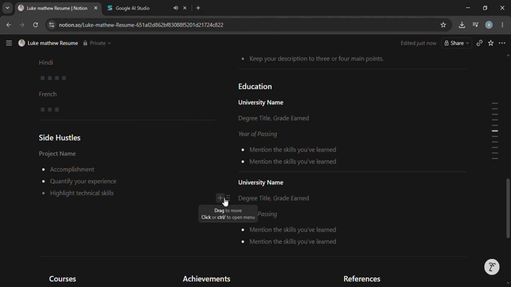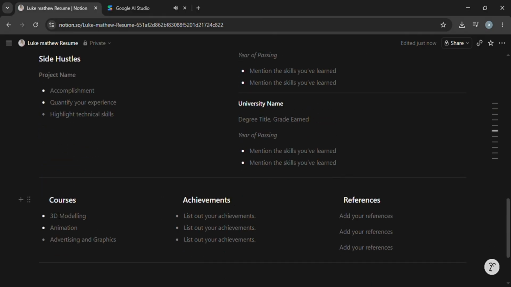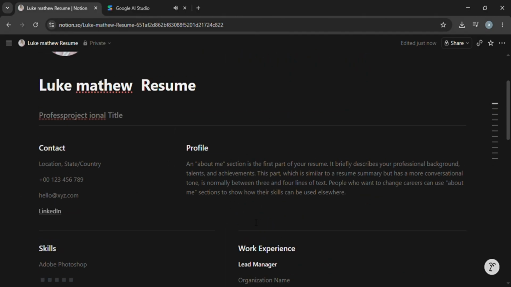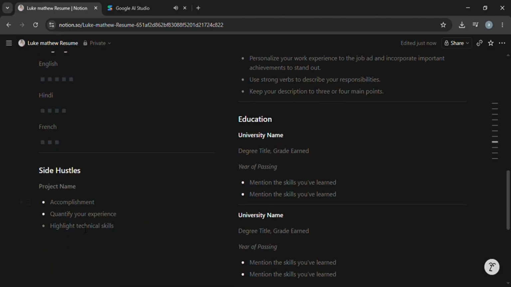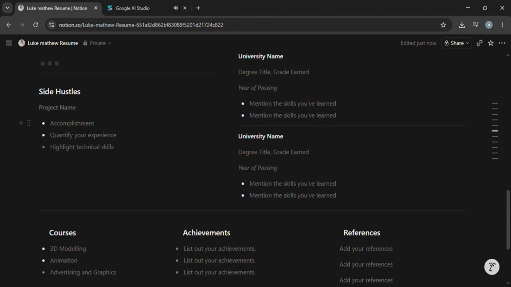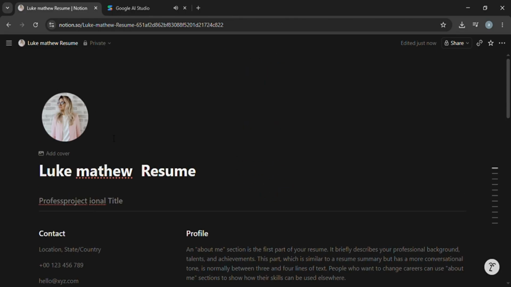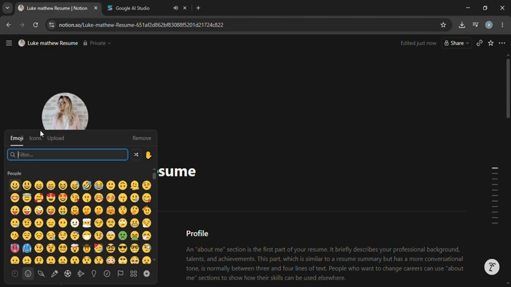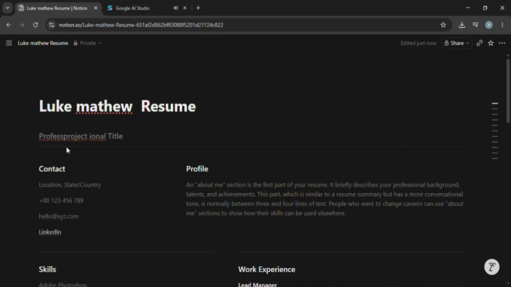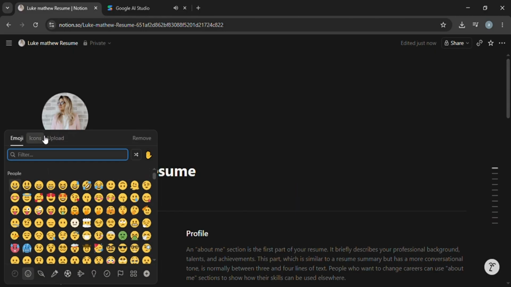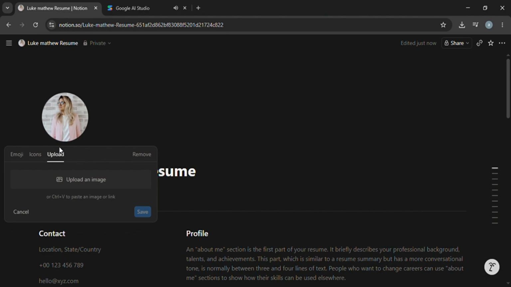One great feature in Notion is customization. You can add links to your portfolio, LinkedIn profile, personal website, or social media accounts. You can even embed images or files if needed. This makes your resume more interactive and modern compared to traditional documents. Don't forget to update the profile picture if your template includes one. Simply click the default image and upload a professional photo of yourself. A clean and friendly picture can help make your resume more personal and memorable.